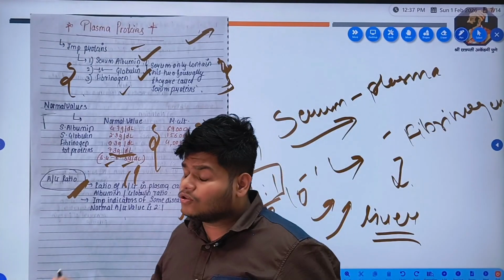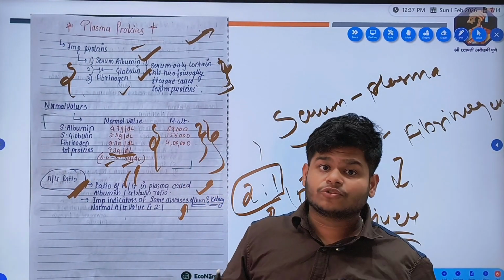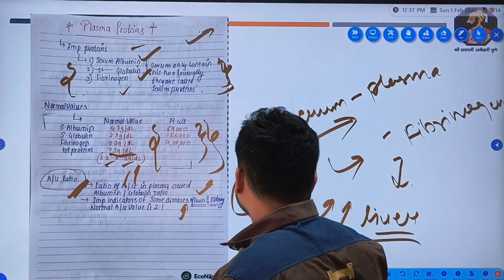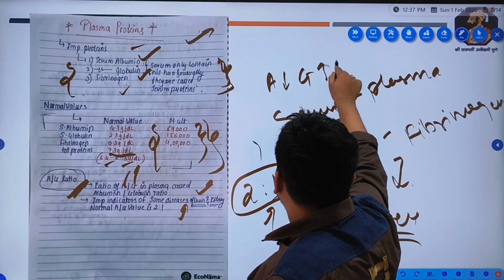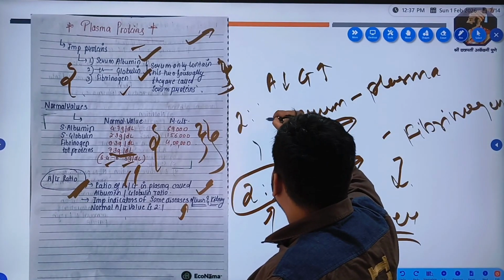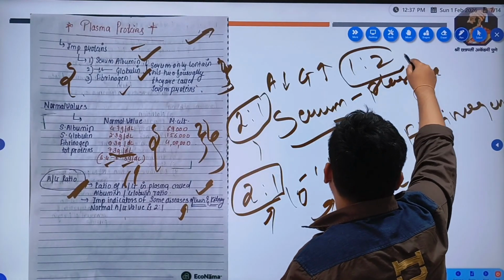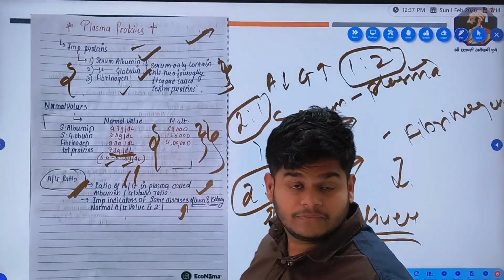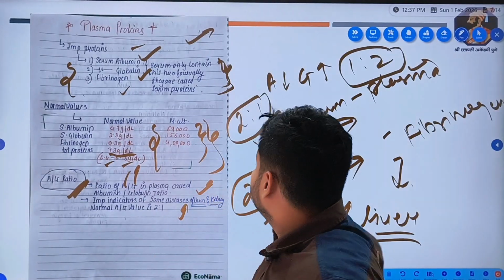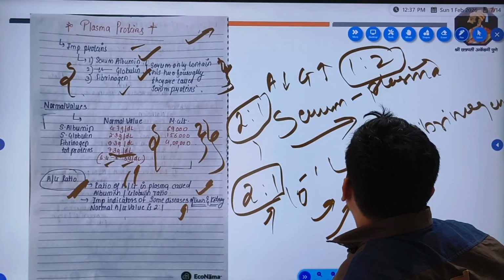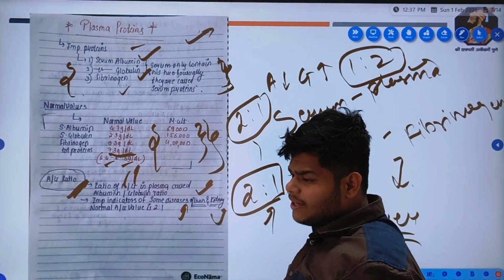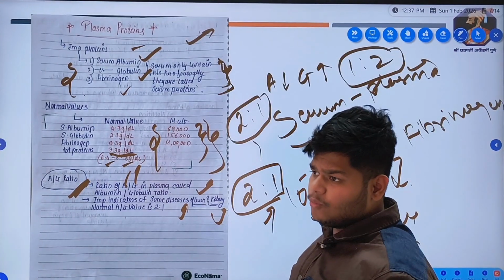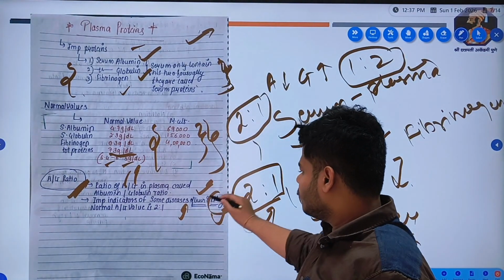Globulin is also synthesized in response to immunity, so the globulin ratio increases. As the normal value is 2:1, when it becomes 1:2, there is some pathology. It is clinically a problem. The same applies to the kidney: when albumin is less or globulin is more, there might be some pathology.